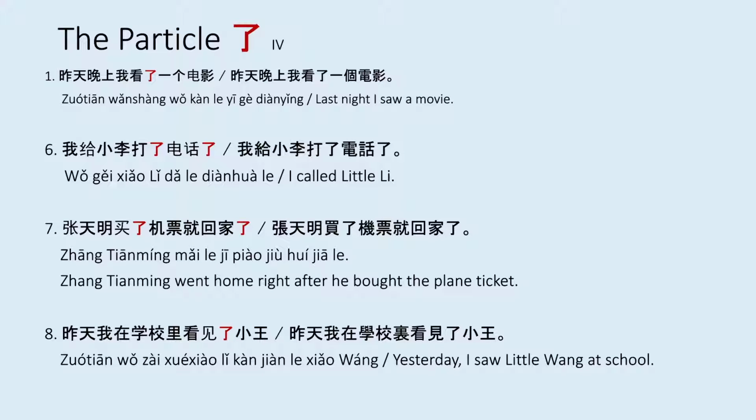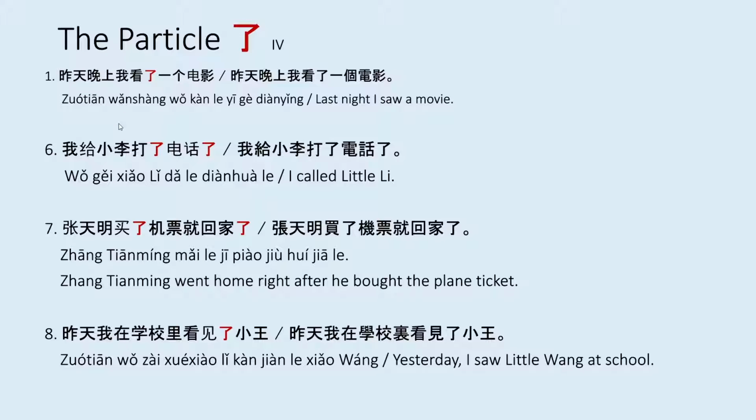When le appears between a verb and object, as shown in the previous example 1, the object is usually quantified. So for example, 昨天晚上我看了一个电影. Last night I saw a movie. Here the verb is 看 plus le plus 一个电影, the quantified object. However, the object doesn't necessarily have to be quantified if it follows one of the 3 conditions. And these 3 conditions are shown by each of the 3 examples below.